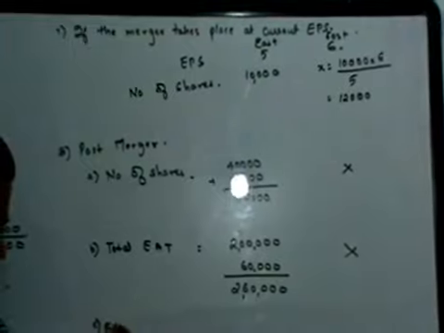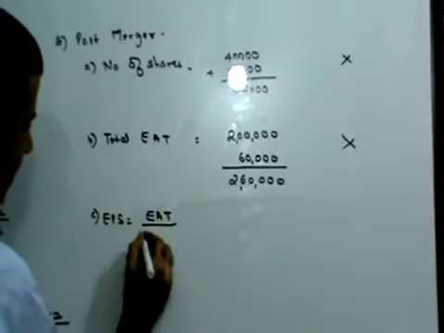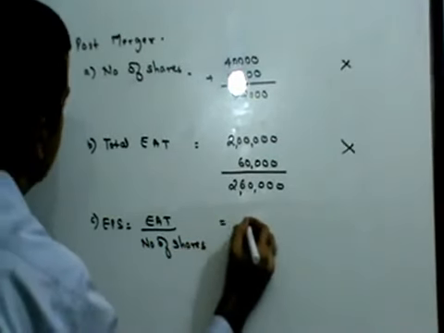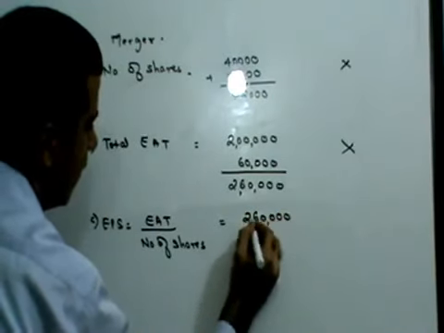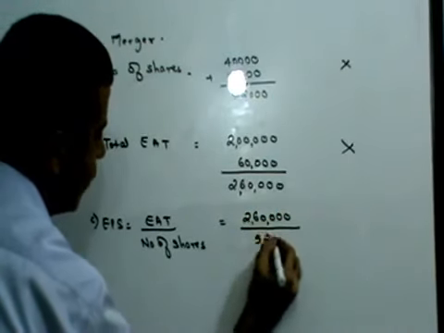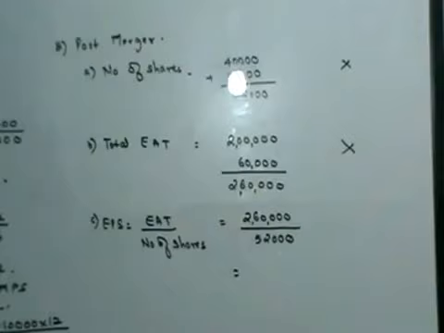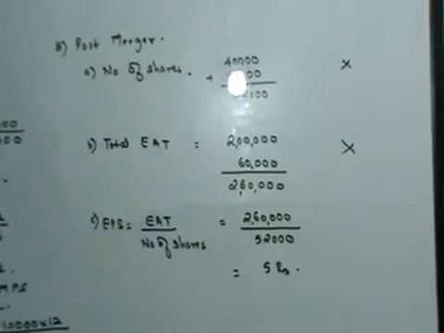Next, EPS post merger. EPS is nothing but EAT divided by number of shares. EAT 2,60,000 divided by number of shares 52,000 works out to 5 rupees. Fine.